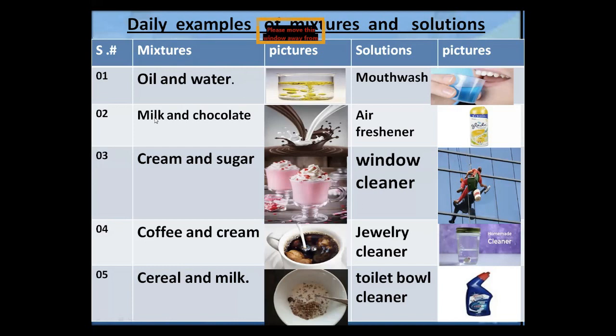The second thing, milk and chocolate. When we mix milk and chocolate, they will mix, but not make a transparent liquid. So it is a mixture. Next, cream, which is made from sugar, milk, and butter. When we mix the cream with sugar, they will mix but not make a clear and transparent mixture. So it is an example of a mixture. So oil and water, chocolate and milk, cream and sugar, these all are examples of a mixture.